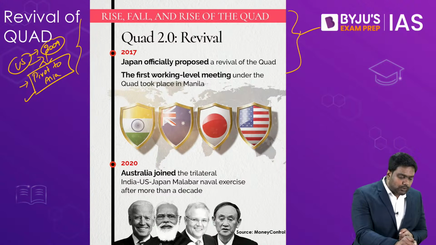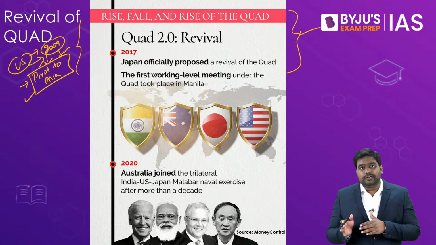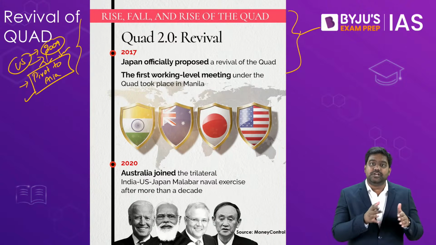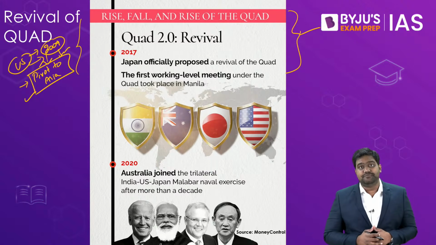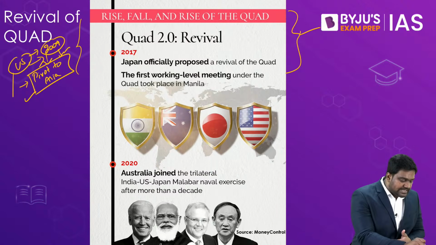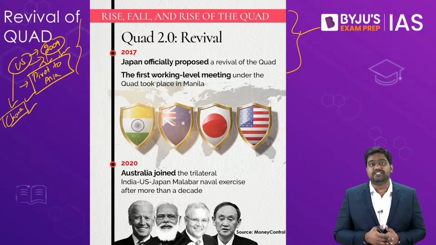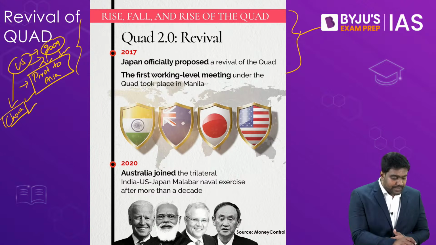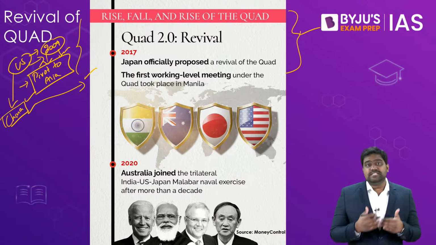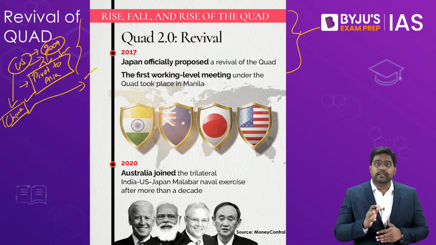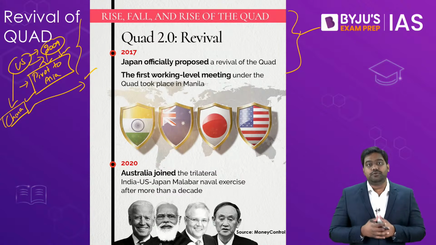So under the pivot to Asia policy, the US started realigning its diplomatic and strategic assets and investments towards the Indo-Pacific. Because now the US realized that the main threat for the US came from China. The US was very eager to counter China's aggressive rise in the Indo-Pacific. So the US started pushing Japan, Australia and India to revive the quadrilateral.